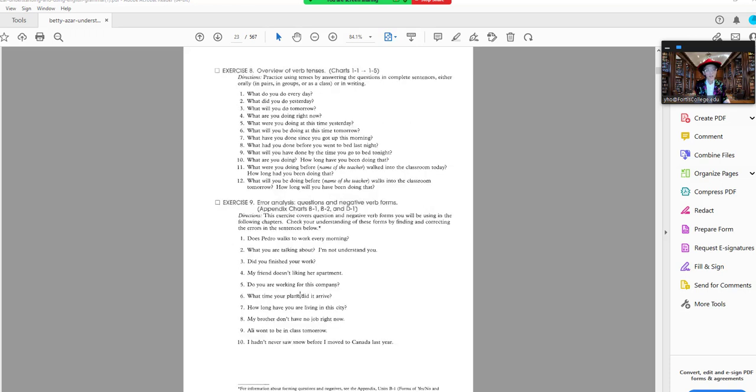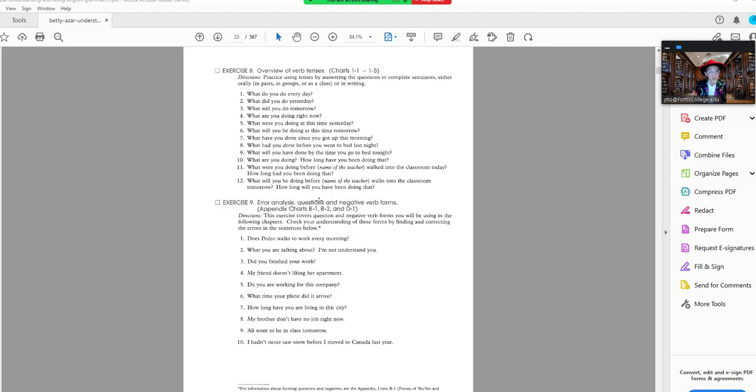So you can practice doing all of these. You can practice with your friends all the different tenses. What do you do every day? Simple present. What did you do yesterday? Simple past. What will you do tomorrow? Simple future. What are you doing right now? Present progressive. What were you doing at this time yesterday? Past progressive.